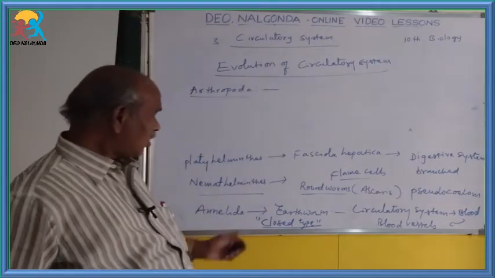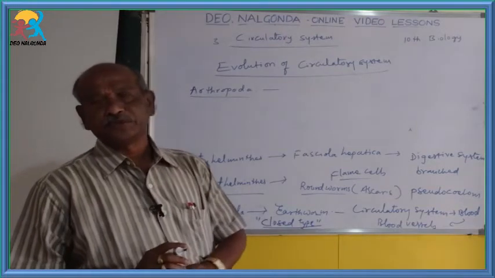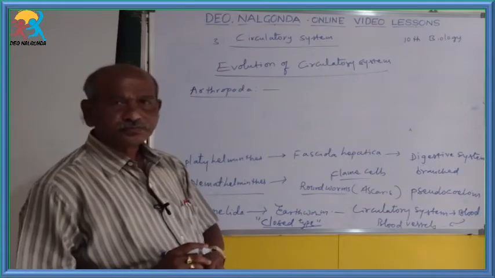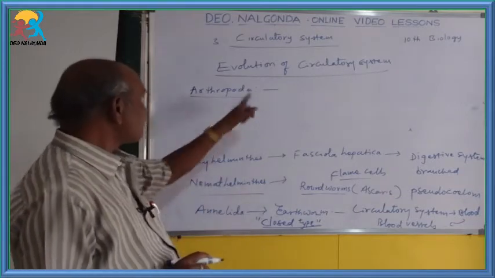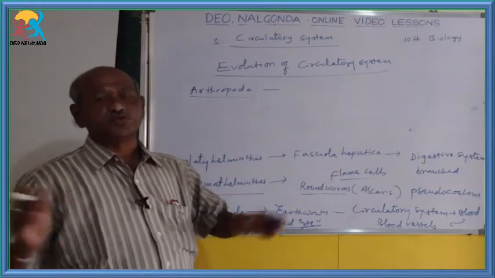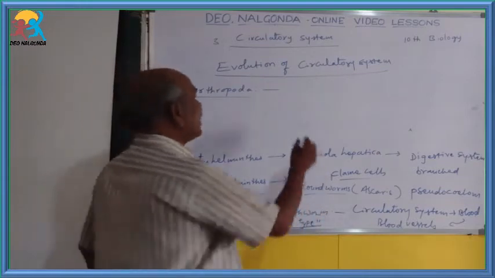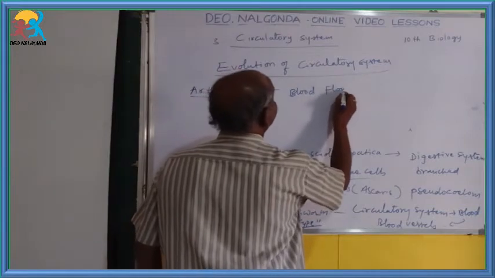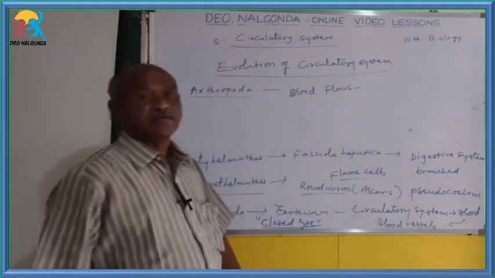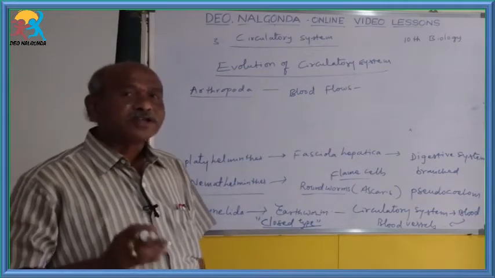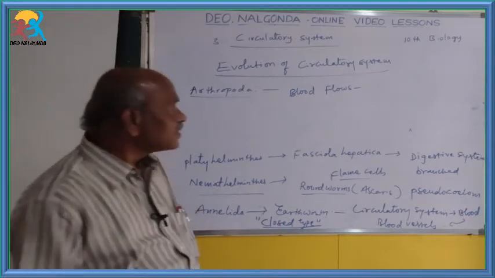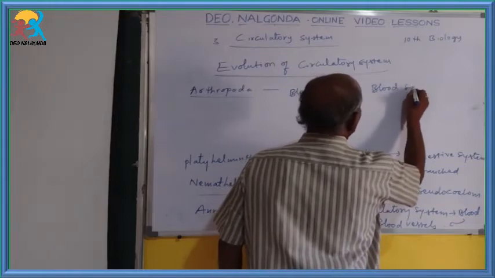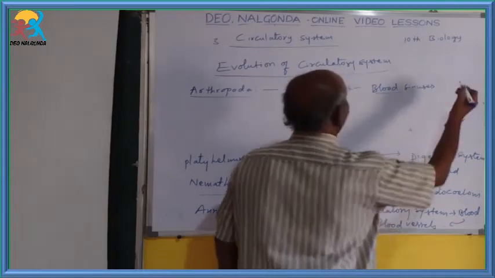Next phylum after annelida, arthropoda. In the case of arthropoda, there are no blood vessels once again. So the blood flows in body cavities. So those body cavities are known as the blood sinuses.